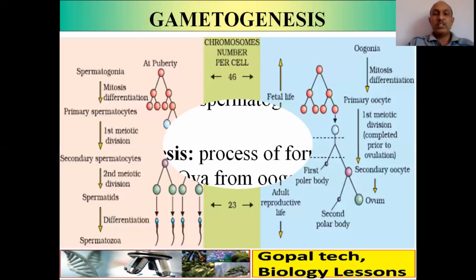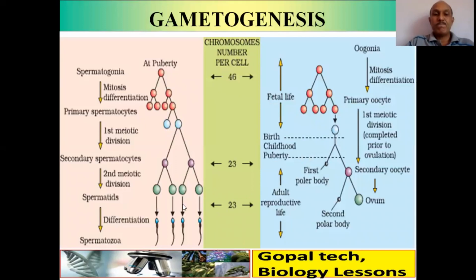Now here you can see a schematic diagram from your textbook. Spermatogonia at puberty, the chromosome number will be 46. The spermatogonia undergo mitosis and some of them undergo differentiation and become primary spermatocyte. Number remains 46. Primary spermatocyte first undergo first meiotic division.